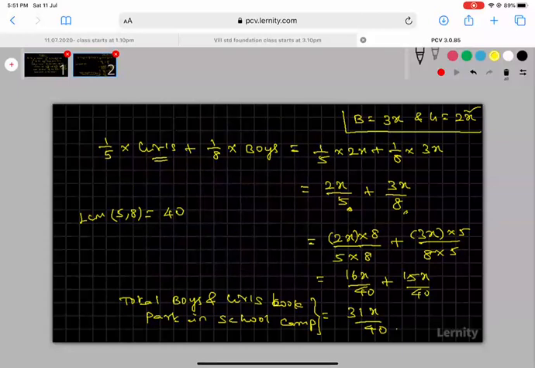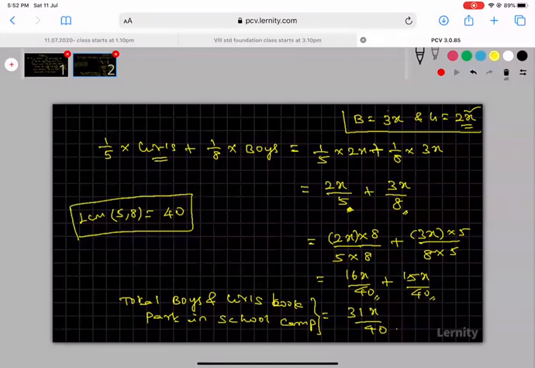For the first sentence, 1/5 of girls means 1/5 into 2x, plus 1/8 of boys, multiplying 3x. After that I am getting 2x by 5 plus 3x by 8. Here the denominator is not the same, so I am taking the LCM. LCM of 5 and 8 is 40. Now I am getting the same denominator: 16 plus 15 is equal to 31x. This is our total. Shall I move to the next slide?